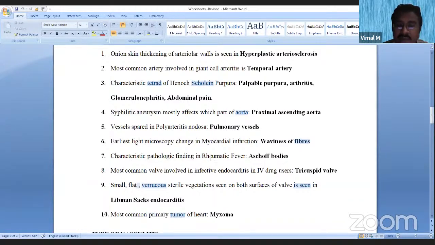Most common valve involved in infective endocarditis in IV drug users, that is the right side of the heart, the tricuspid valve. And small, flat, verrucous, sterile vegetations seen on both surfaces of the valve is seen in Libman-Sacks endocarditis. I told you LSE, that is seen in SLE. Yes. Most common primary tumor of the heart is myxoma.